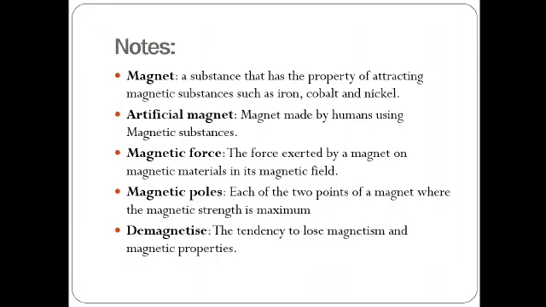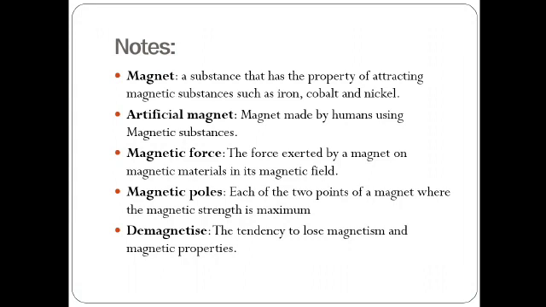Here comes the first note. Its name is magnet. What do you mean by the term magnet? Magnet means a substance which attracts some important materials, for example iron, cobalt and nickel. Such substances get attracted by a substance, and that substance's name is magnet. Understood? The second one: a magnet mainly has two types, natural magnet and artificial magnet.